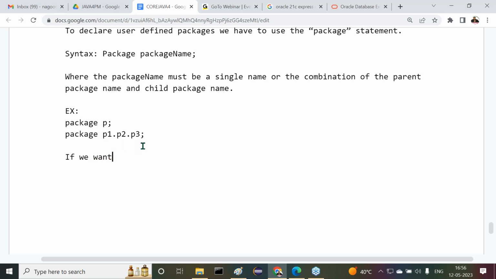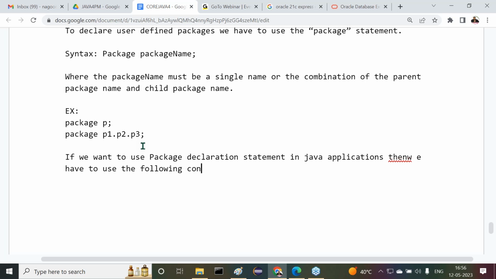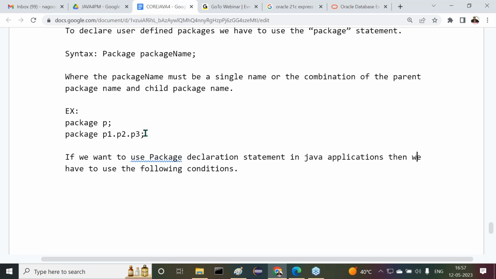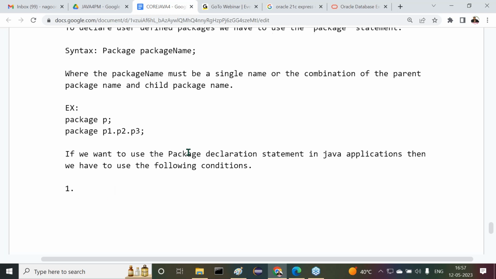If you want to use the package declaration statement in Java applications, then we have to follow the following conditions. All of you observe carefully. If we want to use the package declaration statement, that means user-defined package statements like package P or package P1.P2.P3, then we have to follow conditions. I'm going to give two conditions, guys. What are the two conditions here?